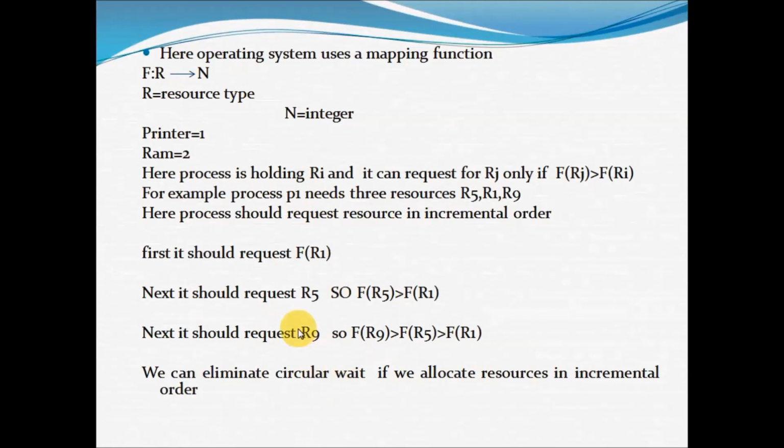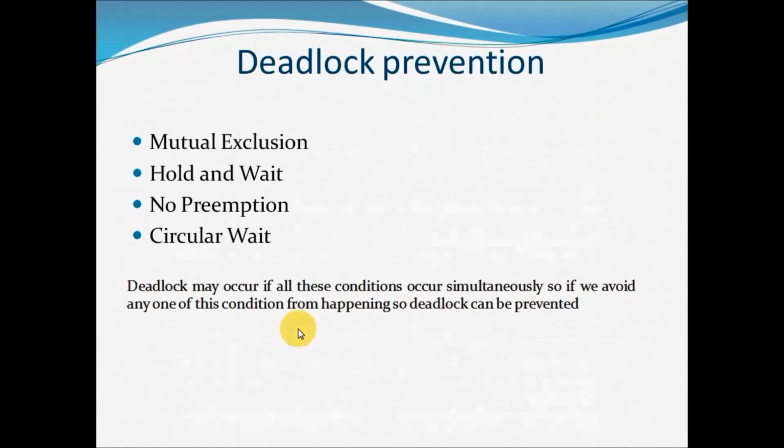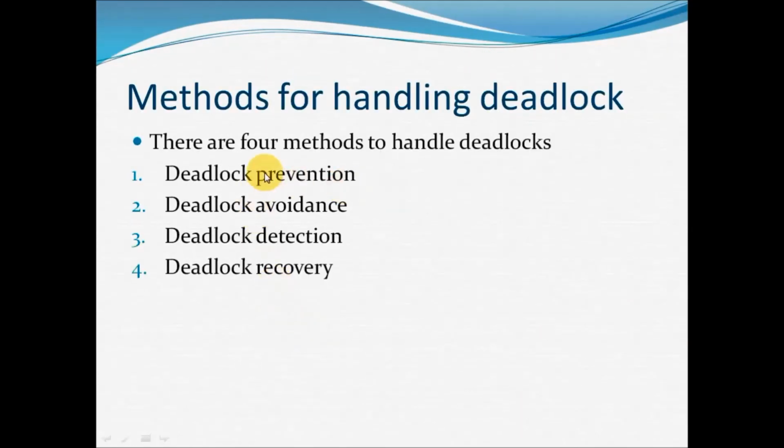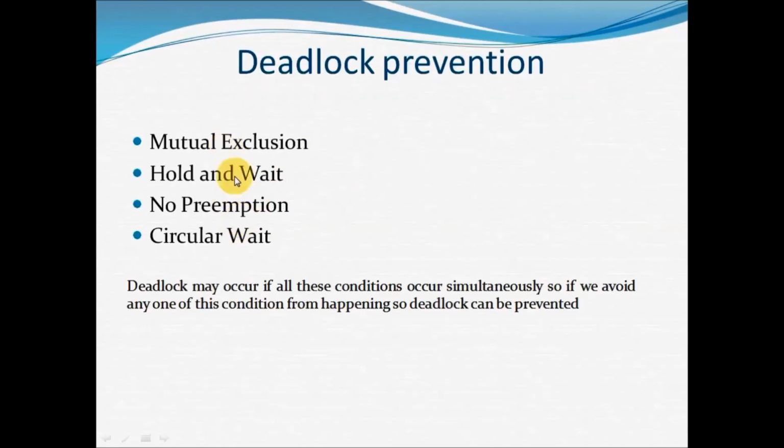Now, for the deadlock to be prevented, you need to eliminate any one of these four conditions. If any one of these four conditions is eliminated, you can prevent a deadlock. These four conditions are mutual exclusion, hold and wait, no preemption and circular wait. Here I tested all the conditions. Mutual exclusion can't be eliminated, hold and wait can be eliminated, no preemption can be eliminated, circular wait can be eliminated. So if you eliminate any one of these conditions, you can prevent a deadlock, right, guys?